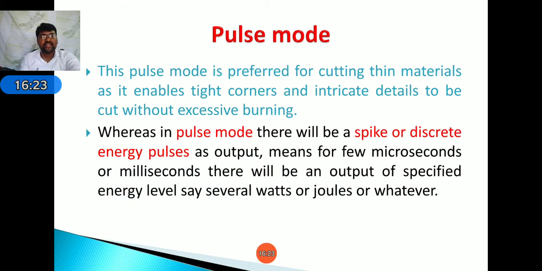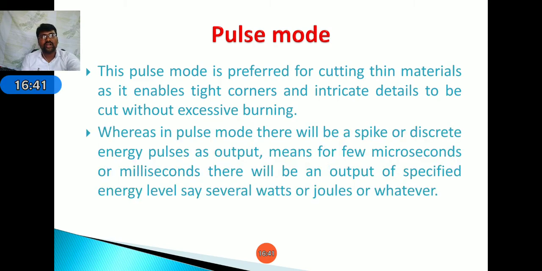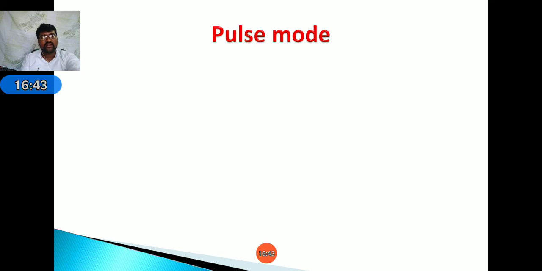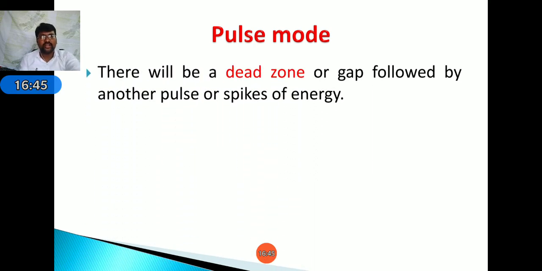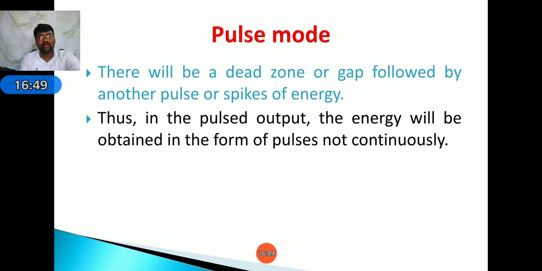Whereas in pulse mode, there will be a spike or discrete energy pulse as output, meaning for a few microseconds to milliseconds there will be an output of specified energy level, say several watts and joules. Next, there will be a dead zone or gap followed by another pulse or spike of energy.